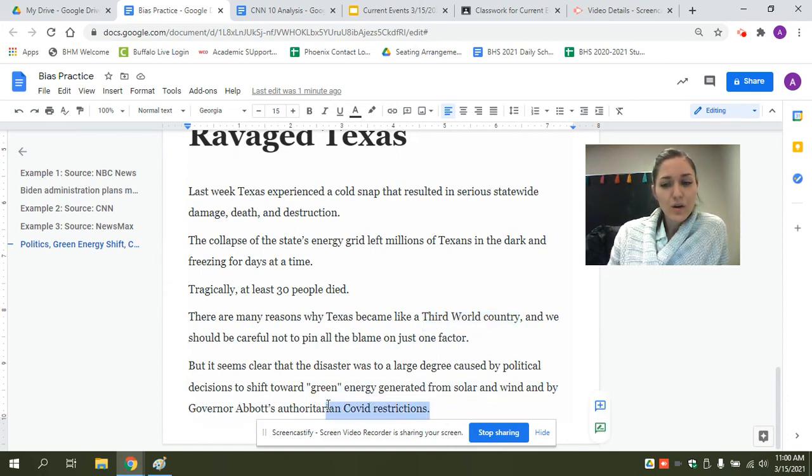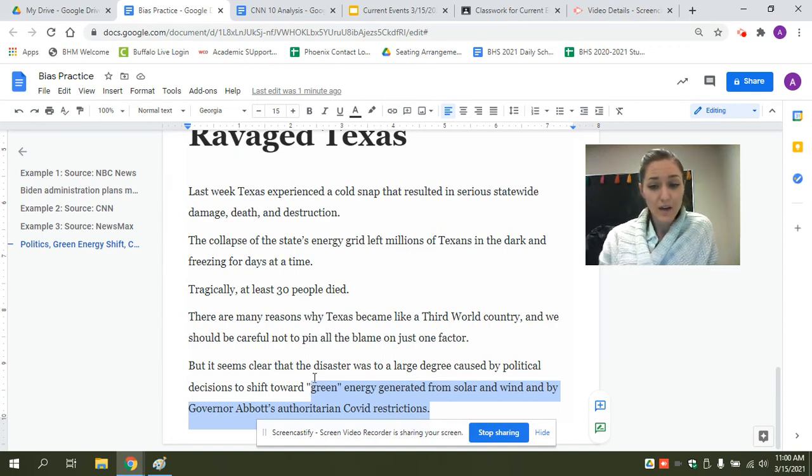So we know from our background research that it was not just these factors that contributed to this Texas energy crisis. So again, we have some spin right here comparing Texas to a third world country, and we also have some exclusion. They are not talking about all of the factors.